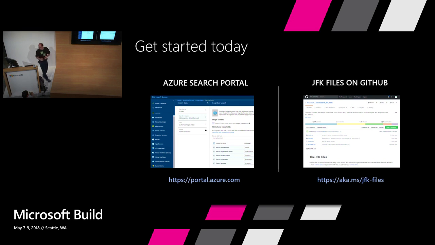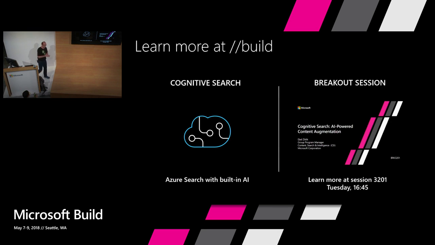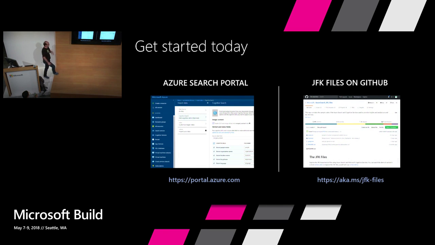Tomorrow we have a session where you can learn more about how to do this, meet some of our customers who will show you hands-on what skills they have built, what examples they've used, how the data looks, and what the experiences look like, having built-in AI powered with Azure Search. If you want to see specifically about JFK, we have published everything on GitHub: all the examples, all the skills, all the pipeline, all the files even. You can go to GitHub, find the JFK files, and deploy one of these on your own, either on JFK or on your own data.